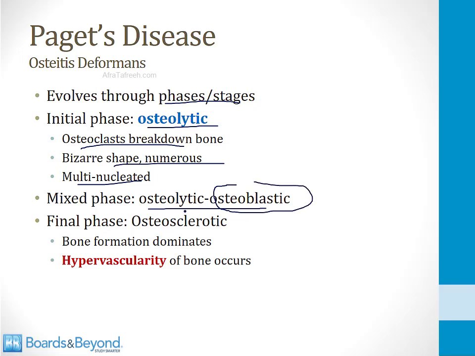And then the final phase is called the osteosclerotic phase. This is where bone formation dominates, and you get this thickened abnormal bone present at focal spots within individual bones. Also in this phase, there is a hypervascularity that occurs because the bone has lots of blood vessels in it, and this will be important in a minute when we talk about some of the potential complications of Paget's disease.